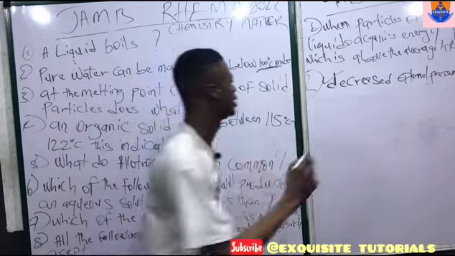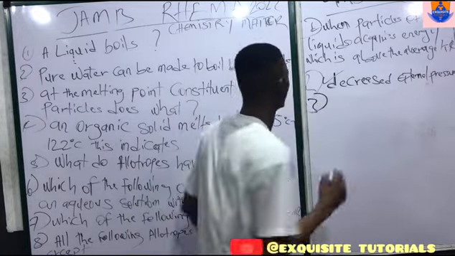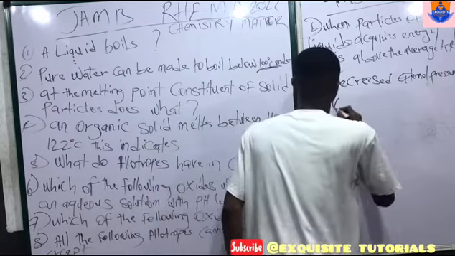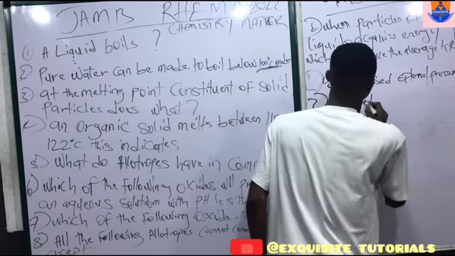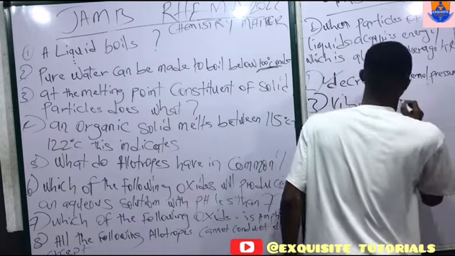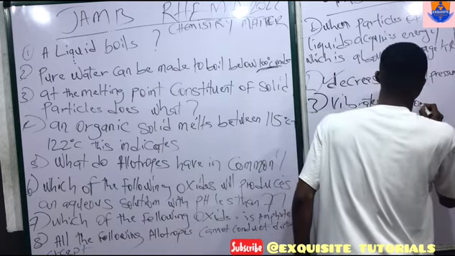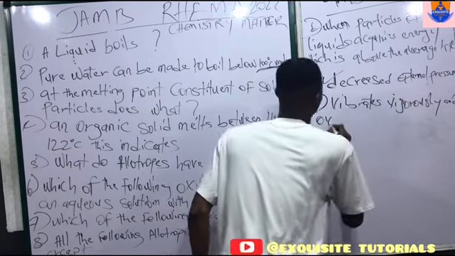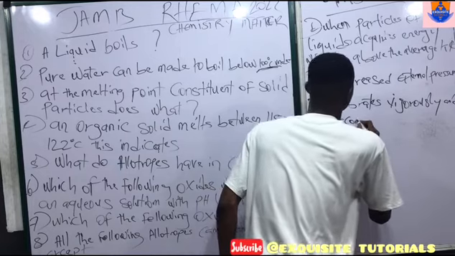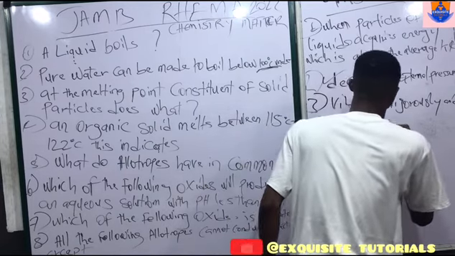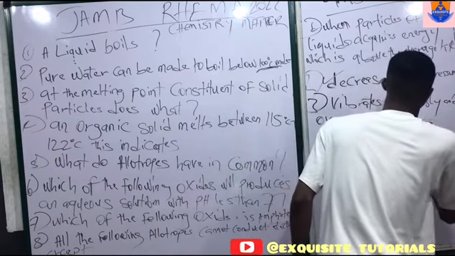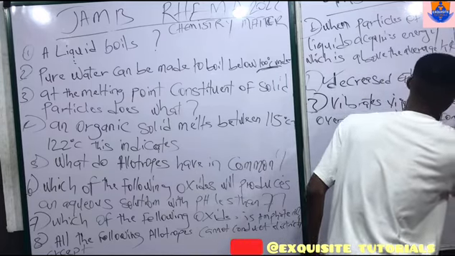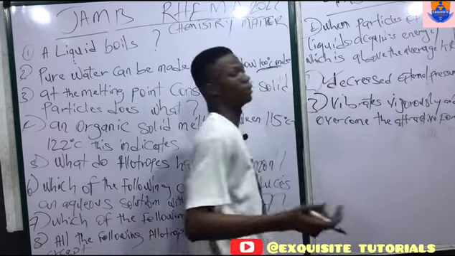So what happens is that at melting point, constituents of solid particles vibrate vigorously and overcome the attractive forces of the solid.